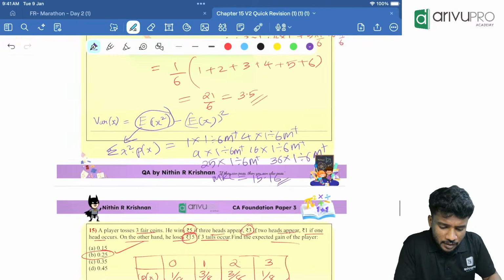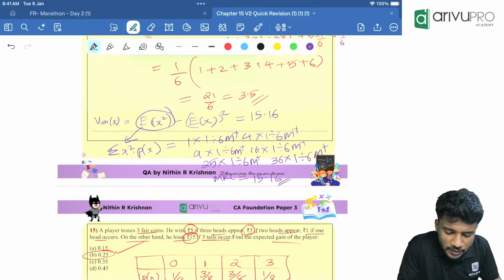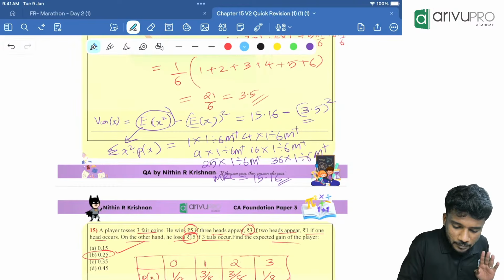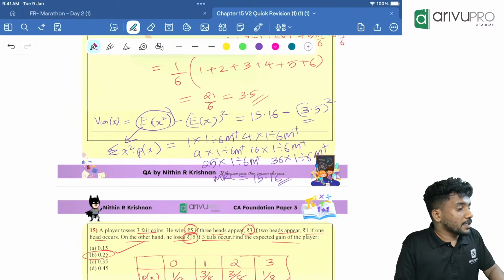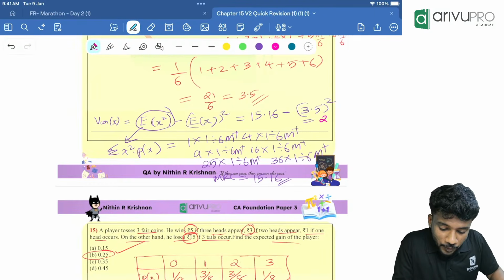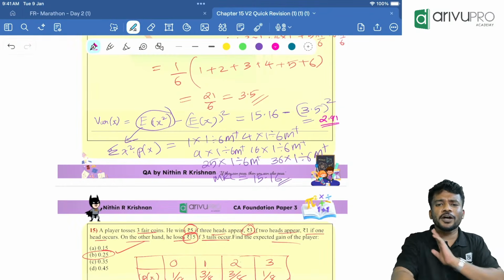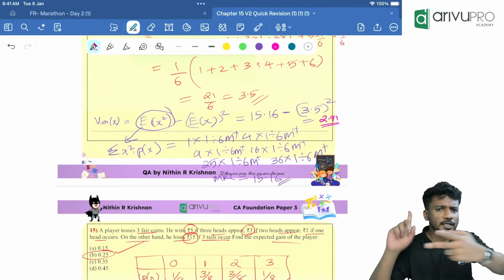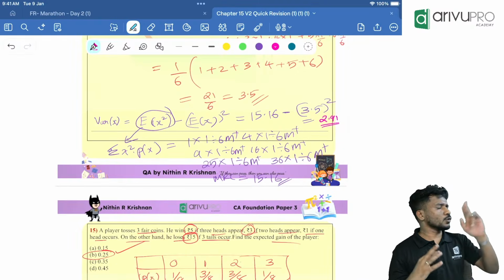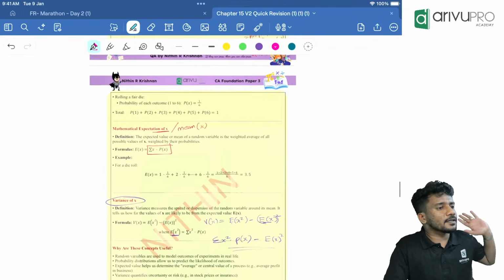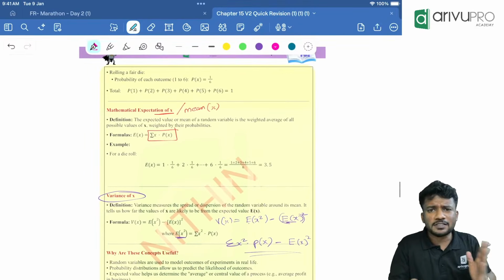So that is 15.16 minus 3.5 the whole square. How much is the answer for variance? Please tell me. 2.91. 2.91 is your variance. That's the method for finding variance. Now you understood how to get variance and how to get the expected value of x. Two things are done. So if you know this much, your random variable topic is completed. Whatever question they ask, you can answer it very fast.